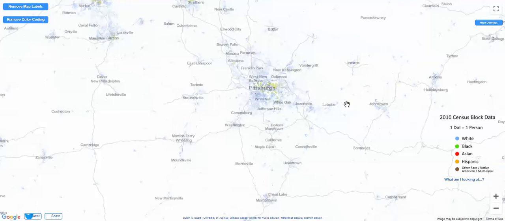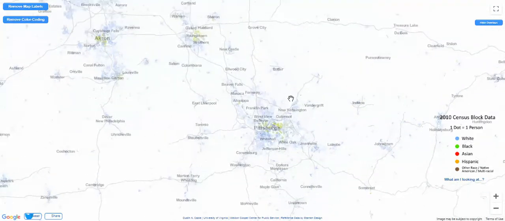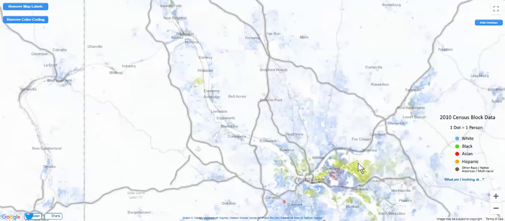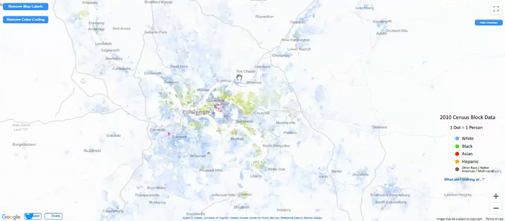But I want to zoom in, and I'm going to use a couple of examples of people that are in class. If we start with Pittsburgh, one of the first things we're going to notice about race and ethnicity is that Pittsburgh is significantly different than its surrounding communities. What I mean by that is twofold. First of all, from a race and ethnicity standpoint, virtually all of the major racial groups that the census identifies are present in substantial numbers.